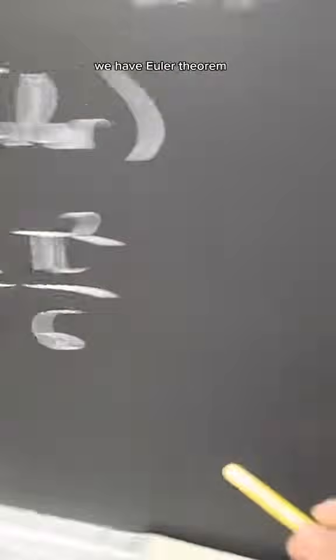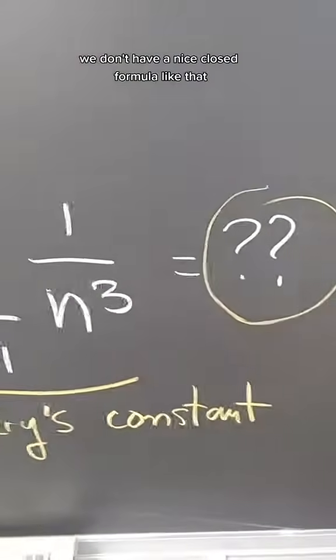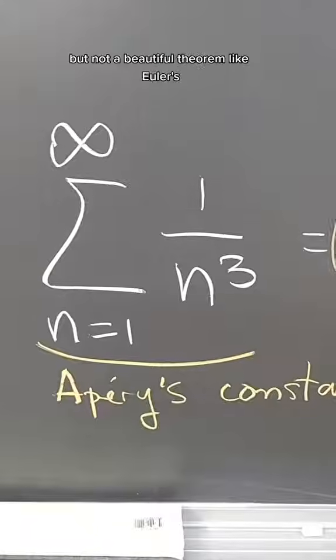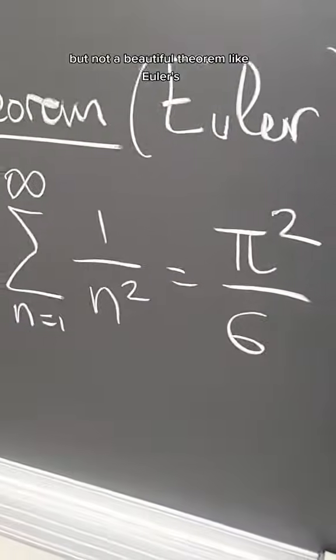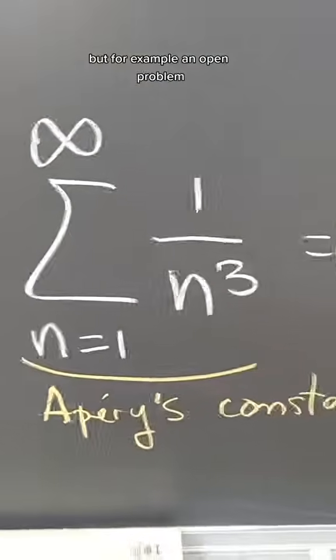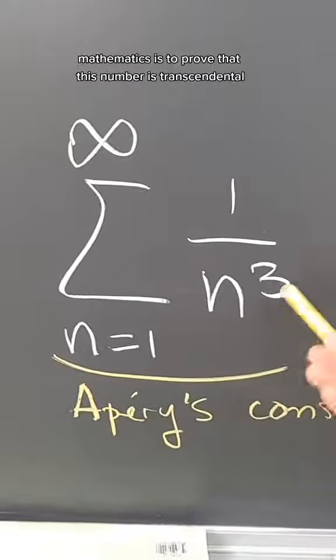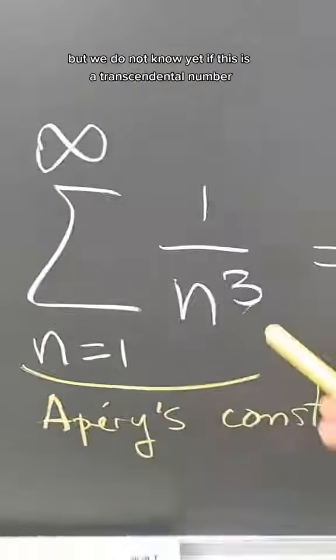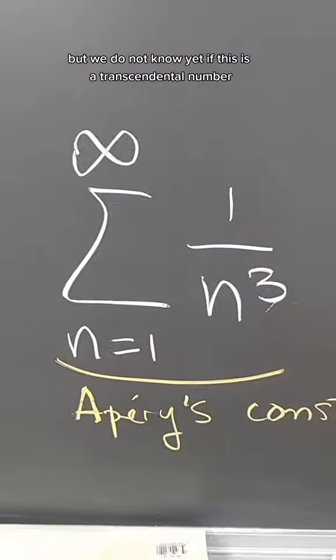We have Euler's theorem, but we don't have a nice closed formula like that. We do have some integral formulas for it and all sorts of other formulas, but not a beautiful theorem like Euler's. For example, an open problem in mathematics is to prove that this number is transcendental. Clearly this one is transcendental because pi is transcendental, but we do not know yet if Apery's constant is a transcendental number.